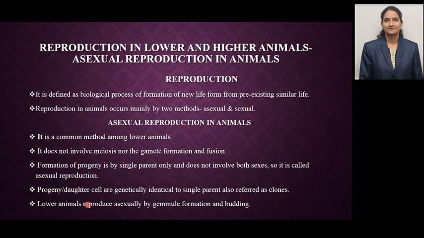The progeny or daughter cell is genetically identical to the single parent, hence it is referred to as a clone. Lower animals reproduce asexually by various methods such as binary fission, gemmule formation, budding, regeneration, etc. We'll see these one by one.